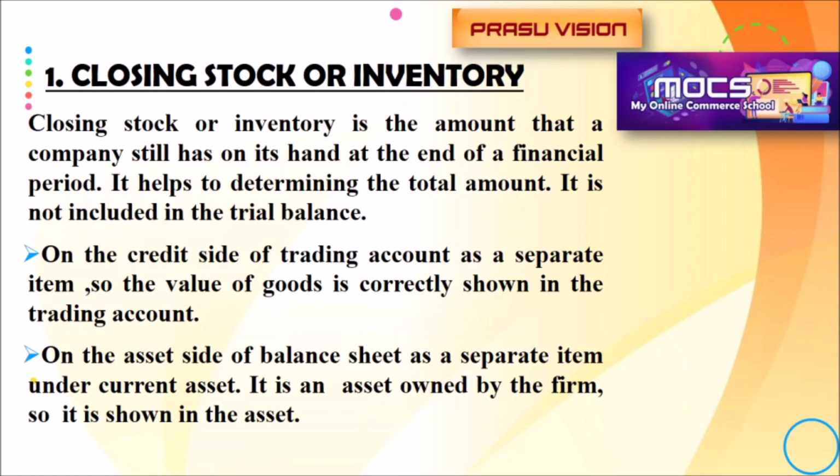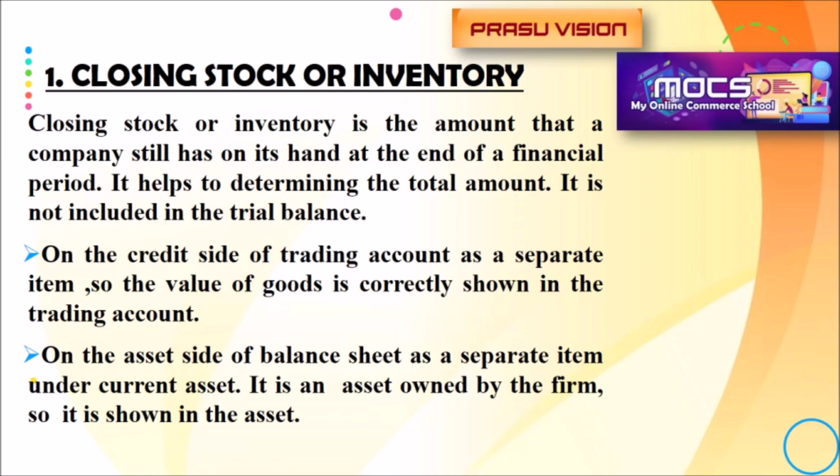It is the amount that a company still has on its hands, which is not sold at the end of the financial period, and it helps in finding out the total amount which is not included in the trial balance. So it will be given as additional information, and what we have to do, that is the thing we have to learn.